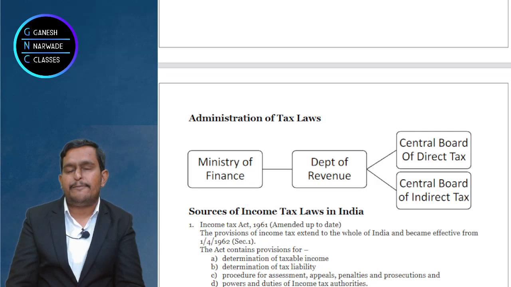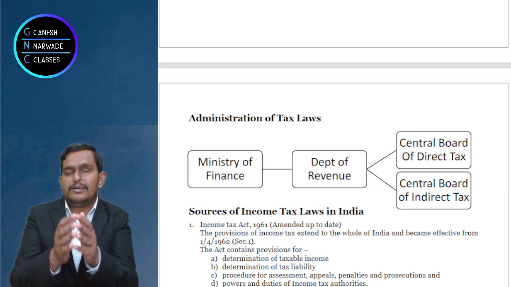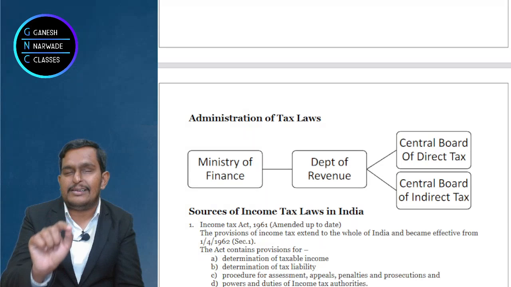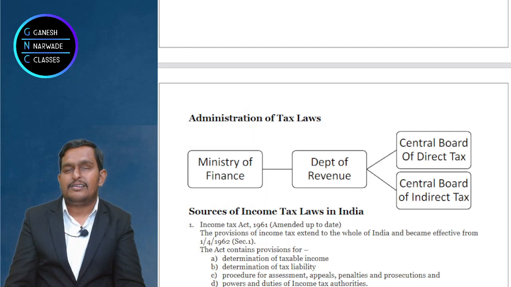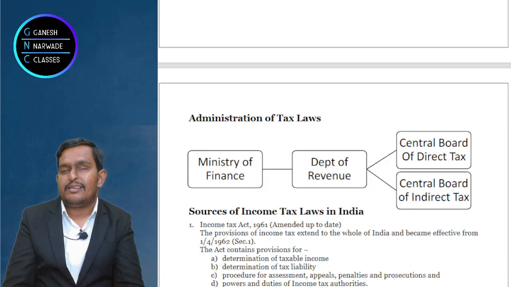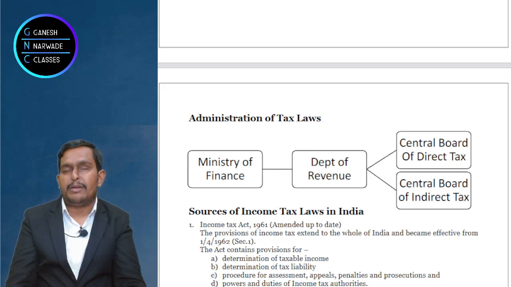Then penalties. If you don't file the income details in time, if you don't pay the taxes on time, the government will say please pay penalty. Like Chanakya said, Sama, Dama, Danda, Bheda, right? So you don't get punishment, but you do get a penalty. That penalty is in monetary terms. Even imprisonment is there in some sections, right? I'll discuss it when the assessment procedures come up. But remember, penalties are there, even sometimes jail.